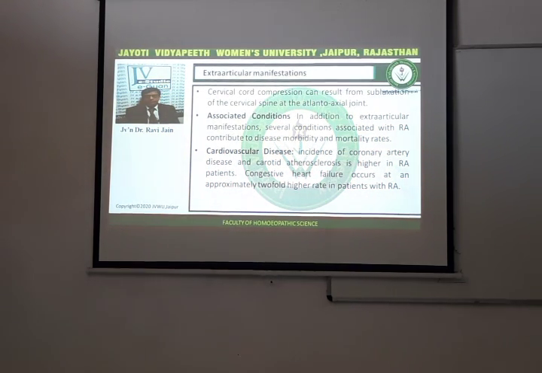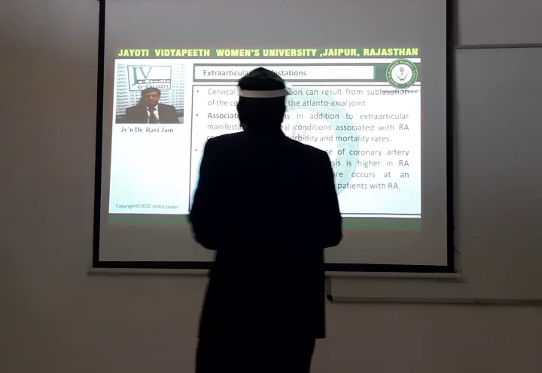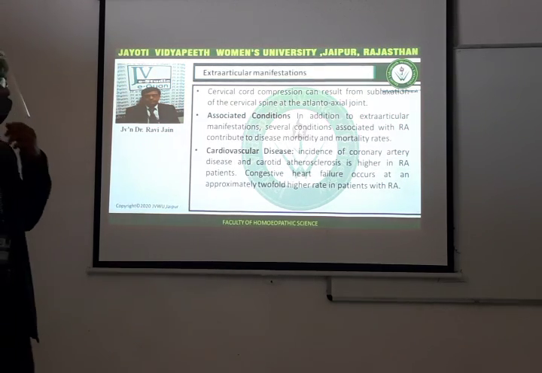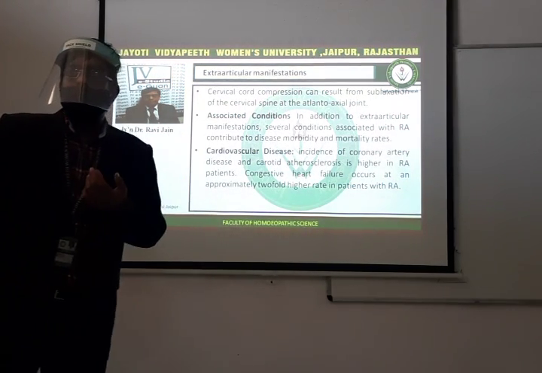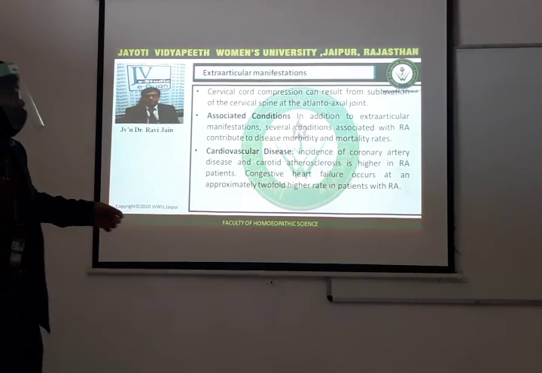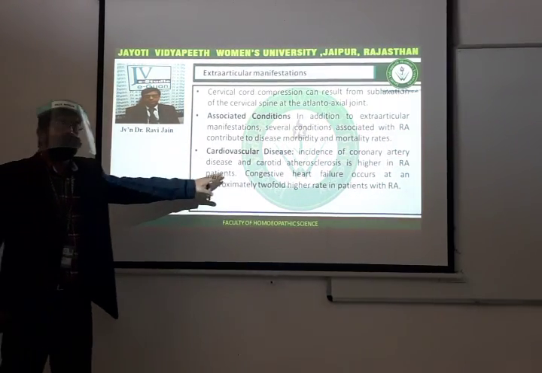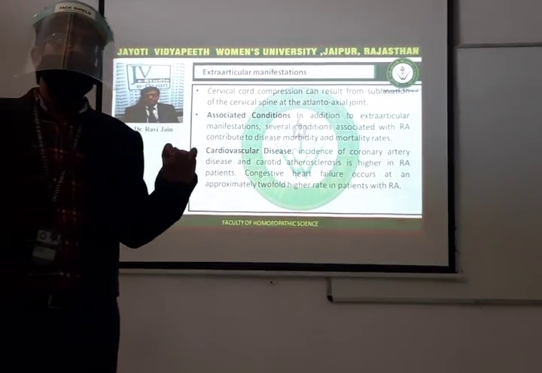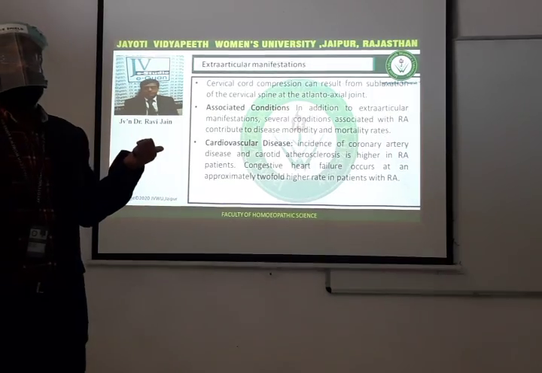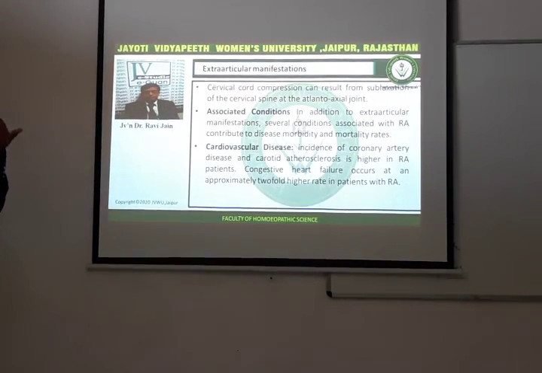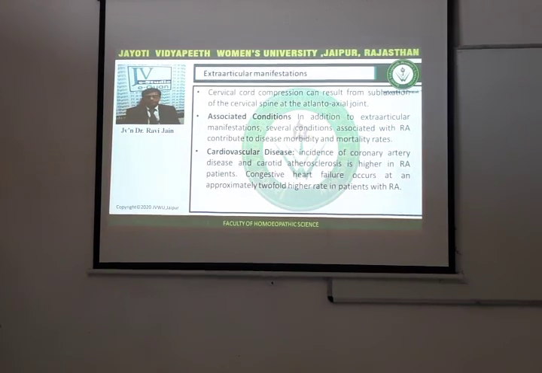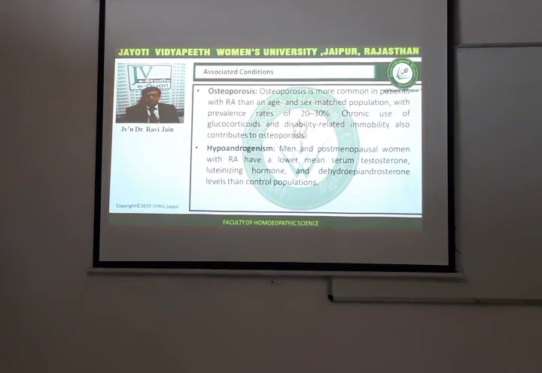Cardiovascular disease. The incidence of coronary artery disease and carotid atherosclerosis is higher in RA patients. Congestive heart failure occurs at an approximately 2-fold increased rate in the patient with RA. So those patients who are having rheumatoid arthritis have 2 times more chances for development of congestive heart failure in comparison to the other patients. So the patients with rheumatoid arthritis are more prone to developing different types of cardiovascular diseases, especially congestive heart failure and atherosclerosis. Okay. Now, next is osteoporosis.